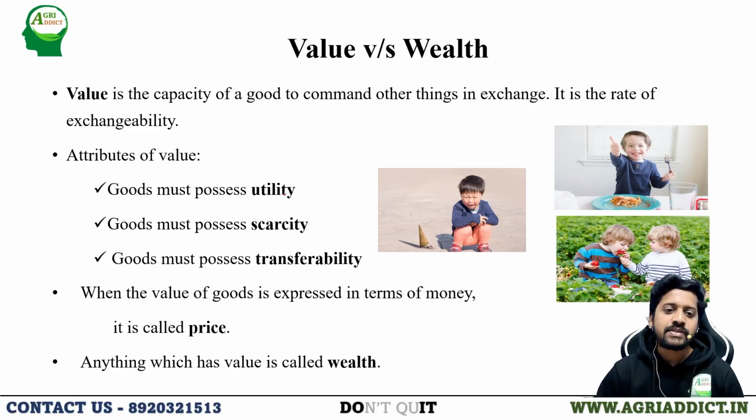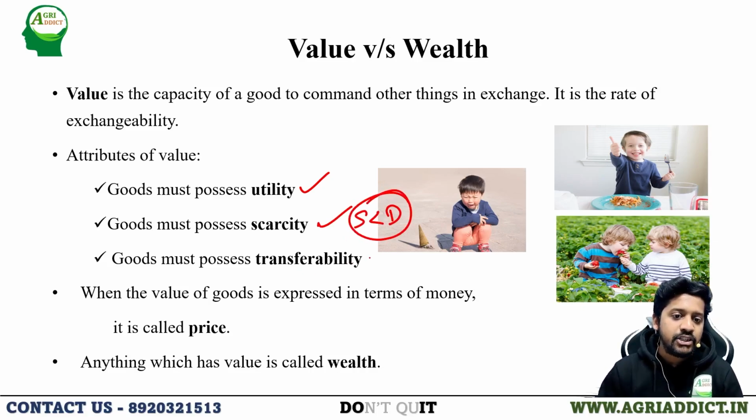The good must possess some utility, that is, some power to satisfy a human want. It should be scarce, its supply should be less than the demand, right? And it should be transferable. If a commodity satisfies all these three characteristics, then the good has value in economic terms. So these are the attributes of value: utility, scarcity, and transferability.